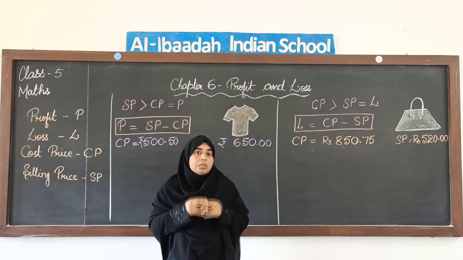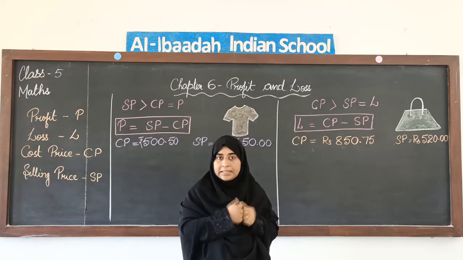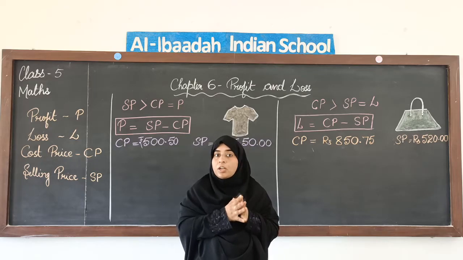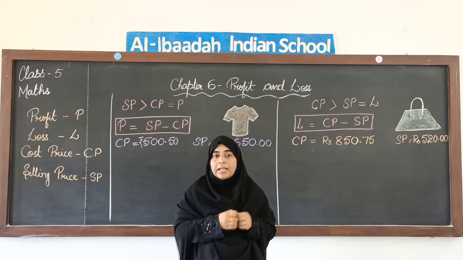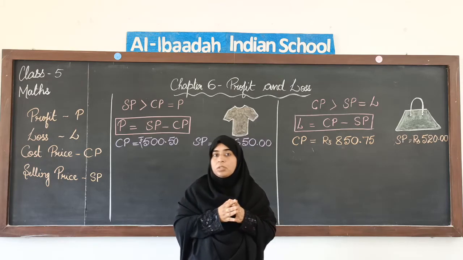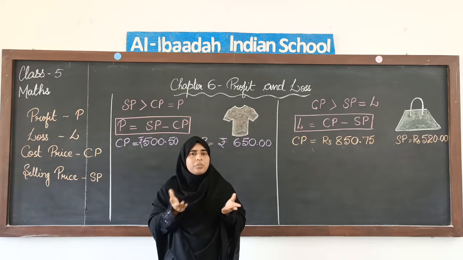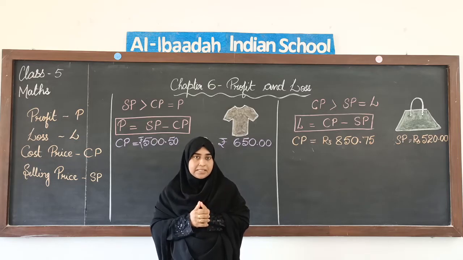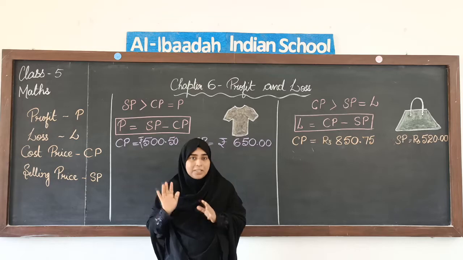The amount that you spend to buy the thing is called the cost price. Say for example, you have bought the sofa for 500 rupees, that becomes your cost price. Now, after maybe 2 months you are planning to sell it off.